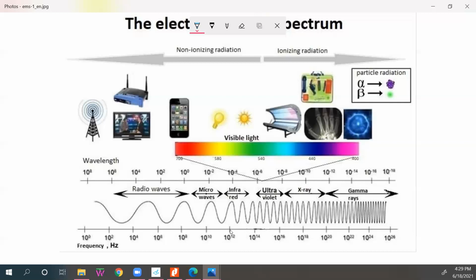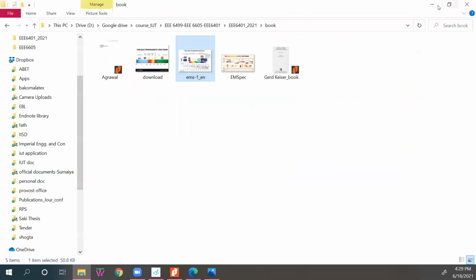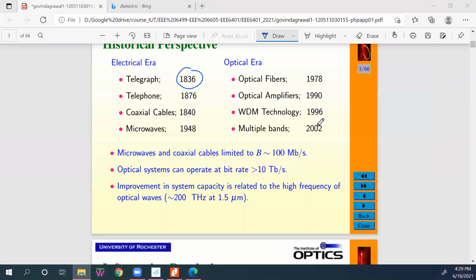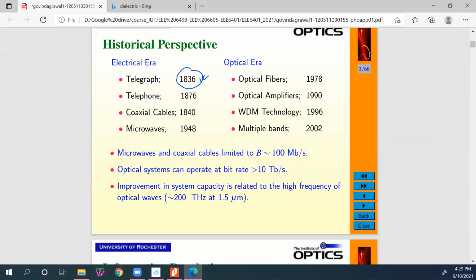Okay. So a little bit of history of communication. The first communication happened in telegraph. Telegraph is nothing but, do you remember guys what kind of code is used in the telegraph? Like this.